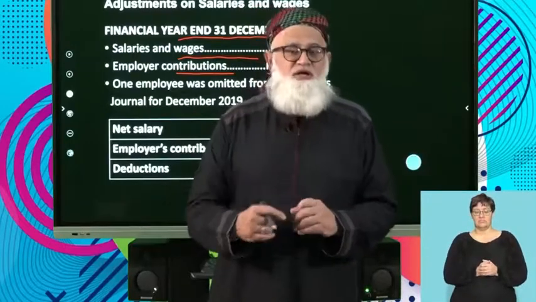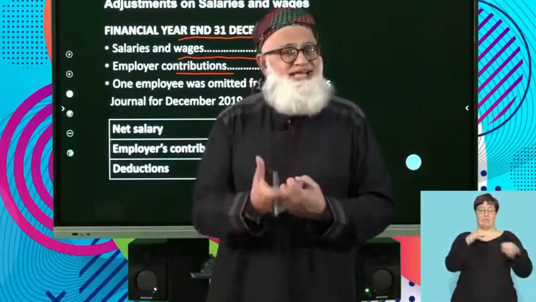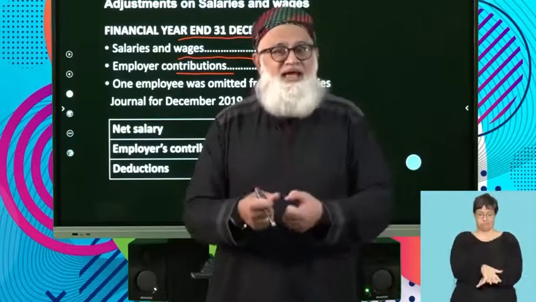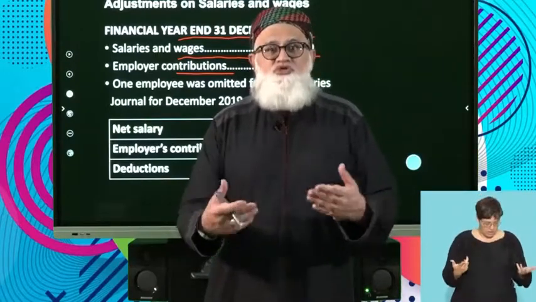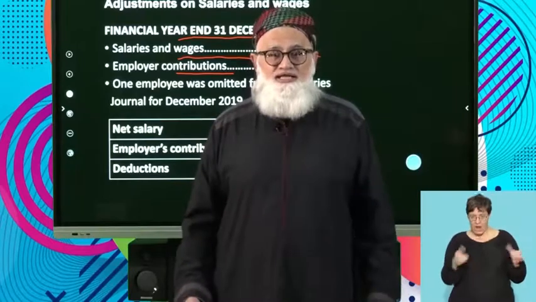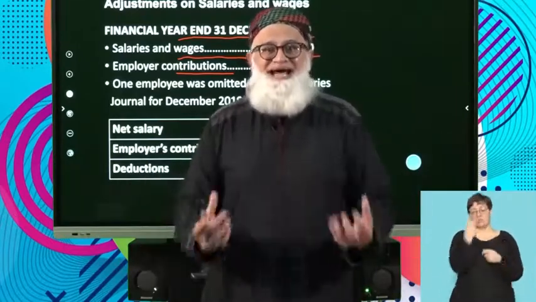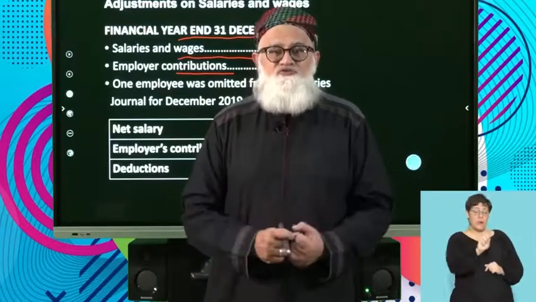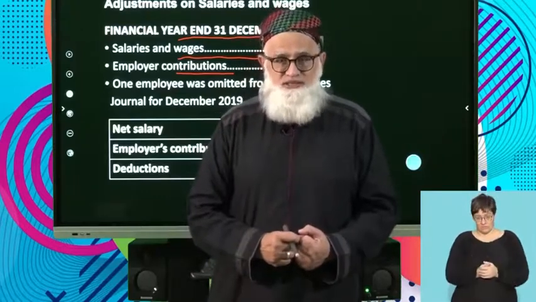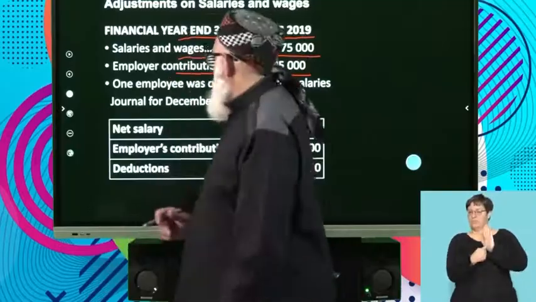At this juncture, allow me to also explain that sometimes these are combined. So where you don't find them as two standalone expenses, then you are expected to treat them all as one expense under the umbrella of salaries and wages. Okay, let's look at the example.